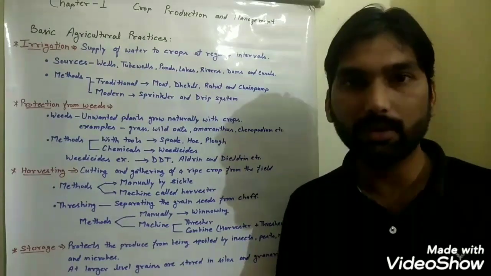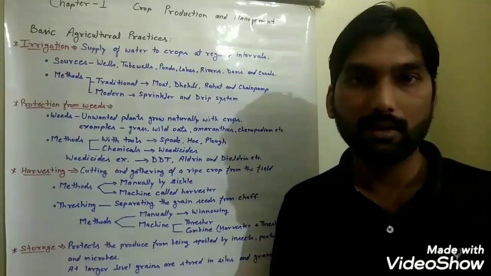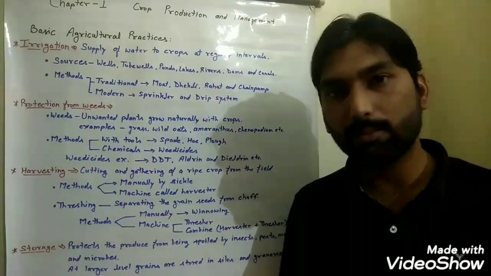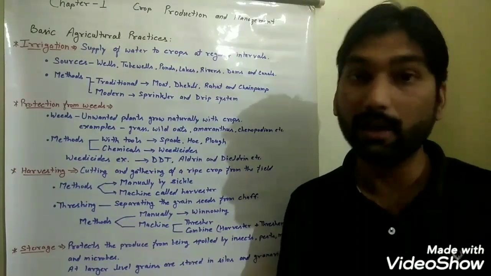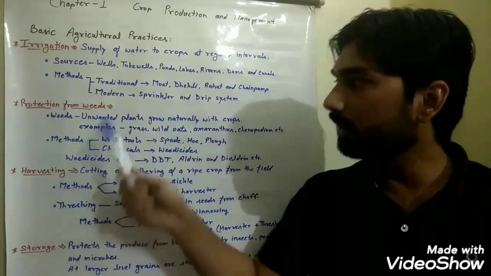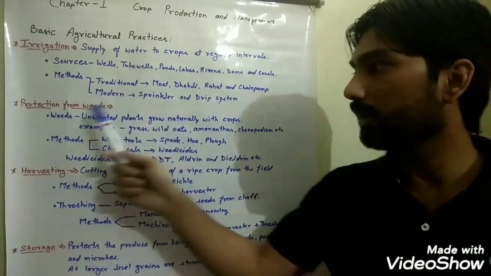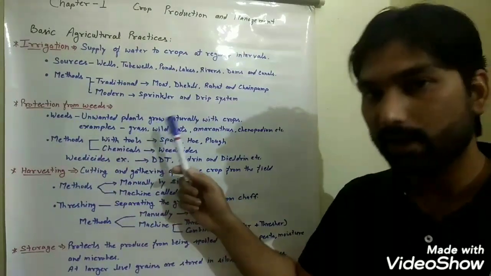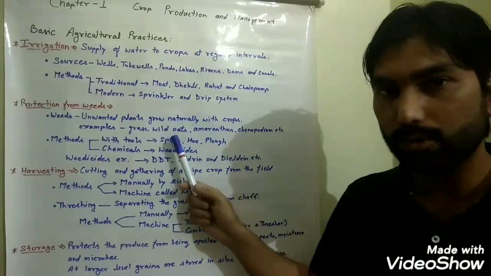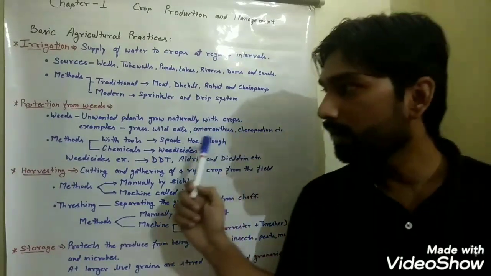So it is possible that a few of the unwanted plant seeds or spores can reach our field with the help of birds or air. These unwanted plants which grow naturally with our crops are known as weeds, and some common examples of weeds are various grasses, wild oats, amaranthus and chenopodium.